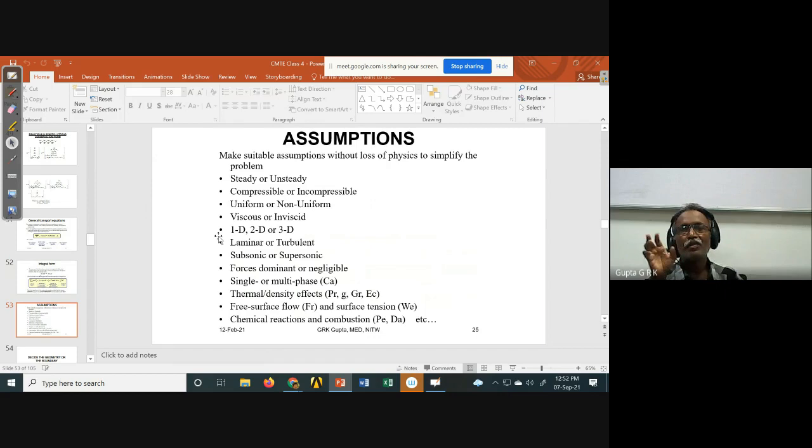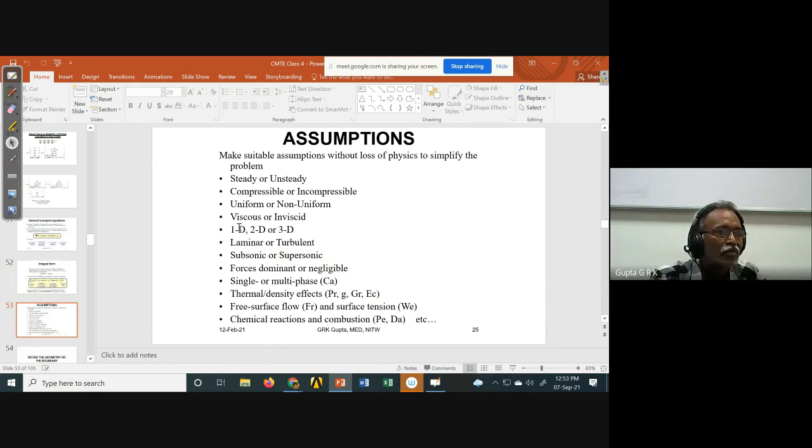And once I have the equations, as I told, I have to simplify them. Various assumptions I can make, like steady or unsteady, compressible or incompressible, uniform or non-uniform, viscous or inviscid, 1D, 2D or 3D, laminar or turbulent, subsonic or supersonic, and which forces are dominant. Sometimes gravitational force may be negligible, so those things I can eliminate. Compared to the enthalpy or the temperatures, the pressure variation may be negligible. Like that, some of the things can be neglected.